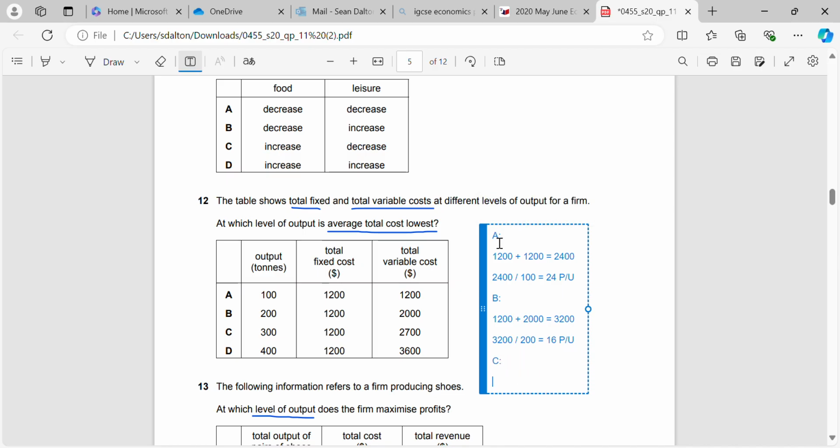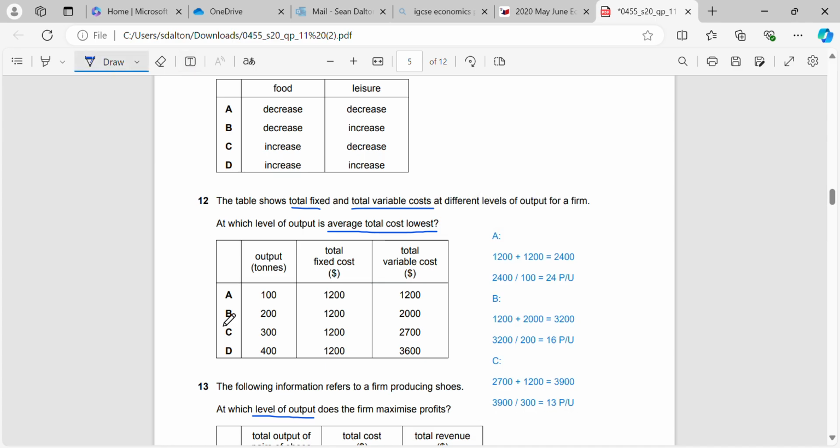C, 2,700 plus 1,200 gives us 3,900. 3,900 divided by 300 gives us 13 per unit. And then D, 3,600 plus 1,200 is 4,800 divided by 400 is 12 per unit. So D is going to be our lowest average total cost.